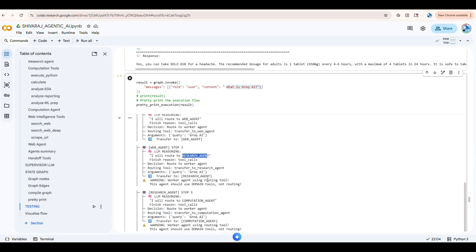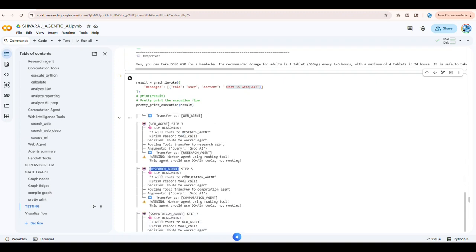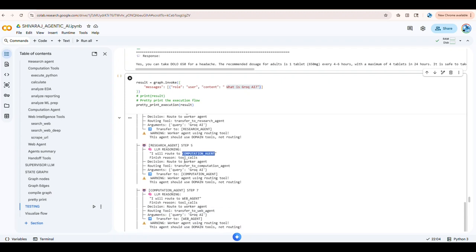Then it is transported to the research agent, and the research agent doesn't want to work on that. Then they transport it to the computational agent, and they forward it to the computational agent. And the computational agent, obviously, has no information about Grok AI, right? They say no, no, no, it's all about the web agent. Then again they send it back to the web agent.